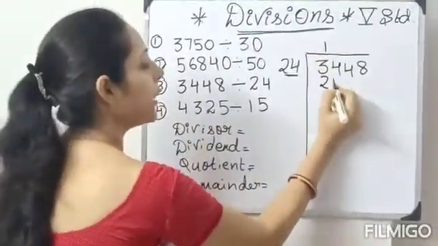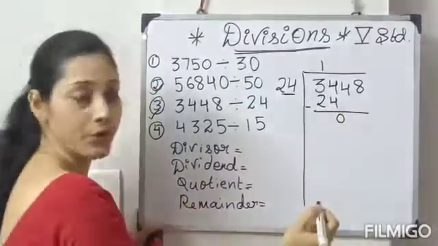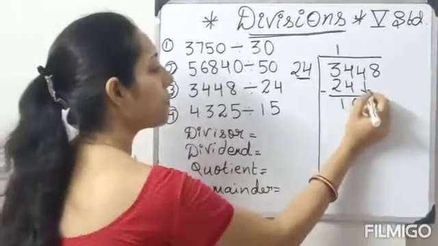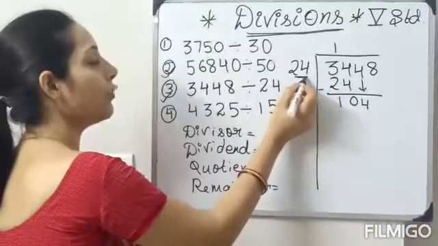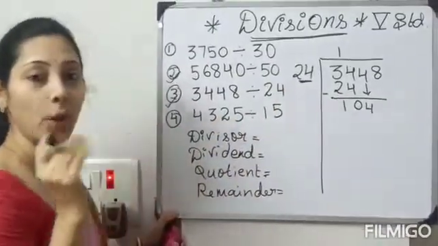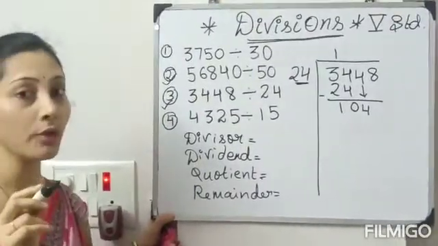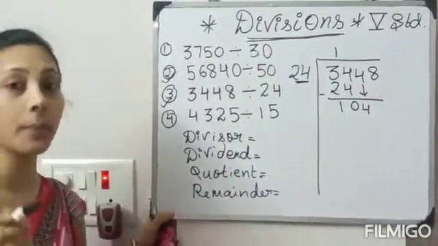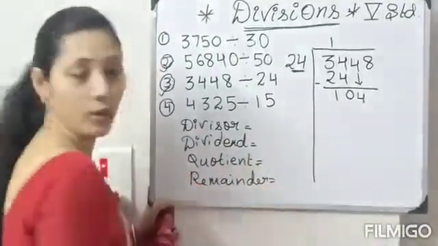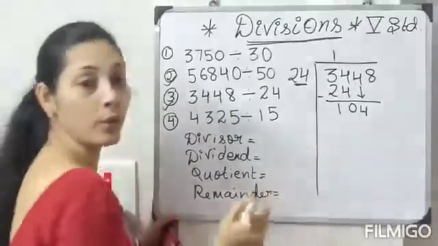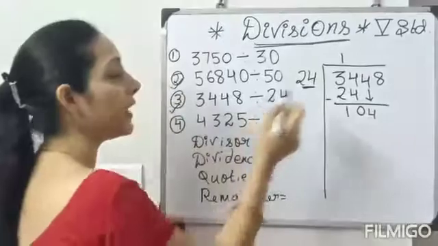1, 24. Yeah. What you have to do? Subtraction. 4 minus 4, 0. 3 minus 2, 1. And you have to write down 4. Again, what I said to you, 24 means you have to think 20 because of rounding off. 24 will be rounded off to 20, you learned in your previous classes. So 20, when 104 goes, means 100, when it goes 5. Correct. You can take 5. But here 4 is there.